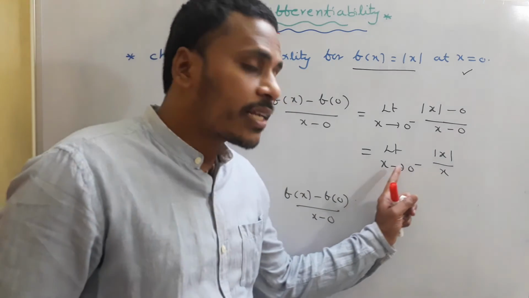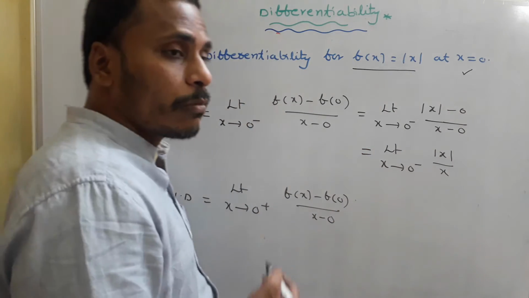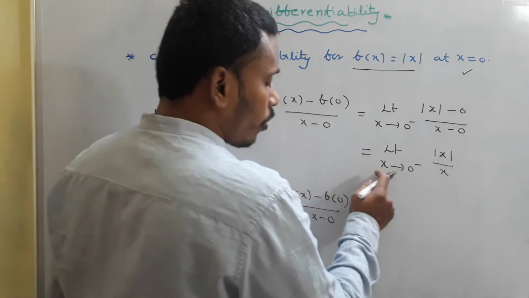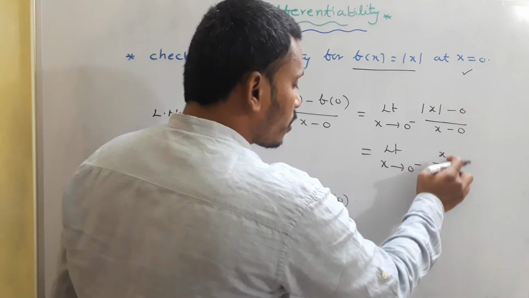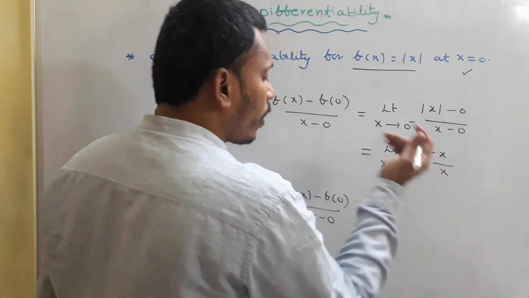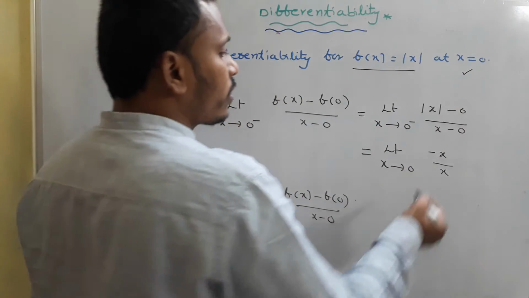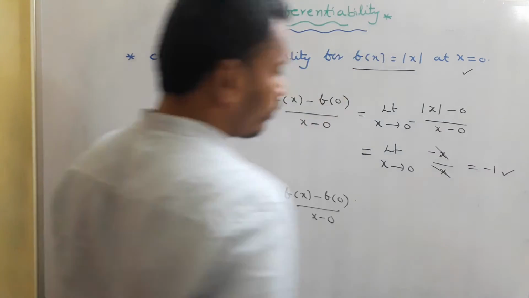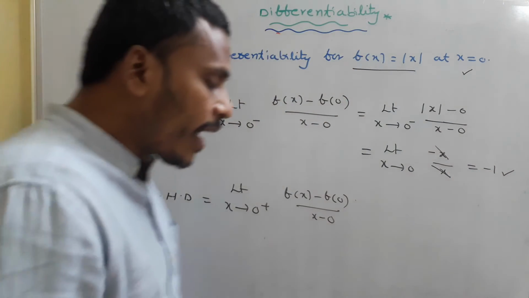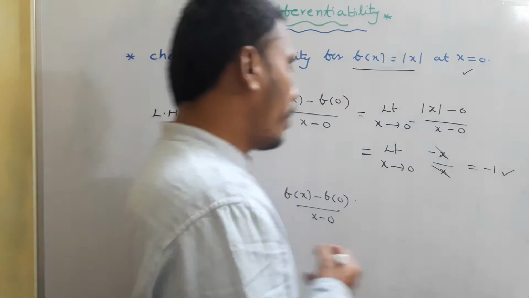Now as x is tending to 0 minus, we can replace mod x with minus x, because x is negative here. x is less than 0, so you simply replace modulus of x with minus x. That gives minus x by x. Cancel out x and you are left with minus 1. So the left hand derivative for the function modulus of x at x equals 0 is minus 1.